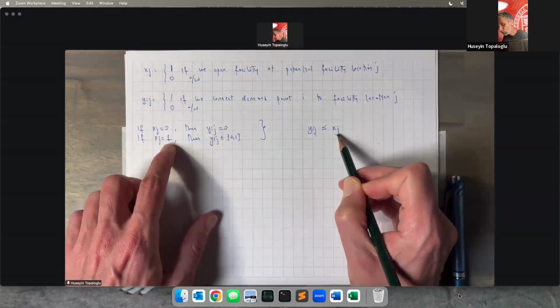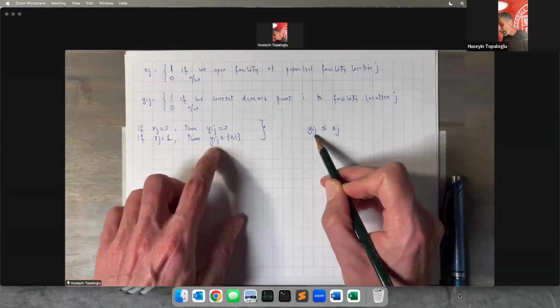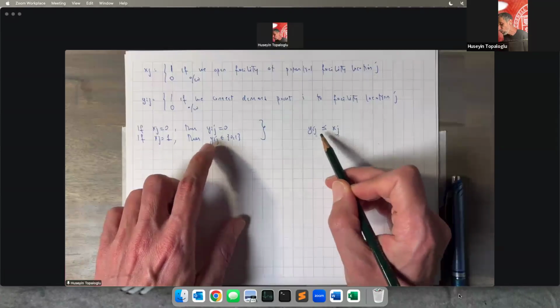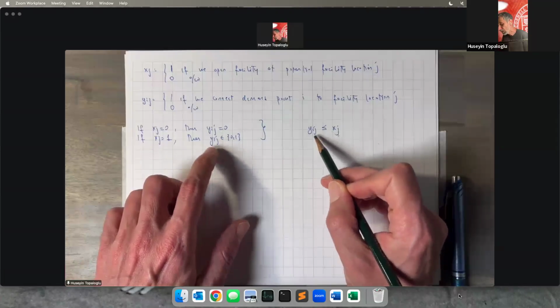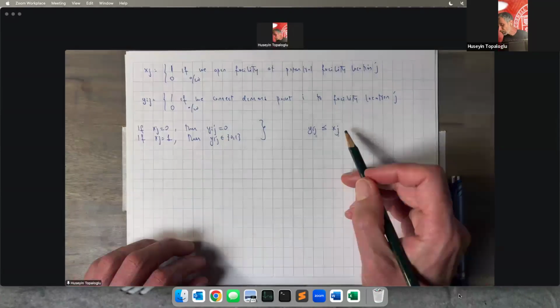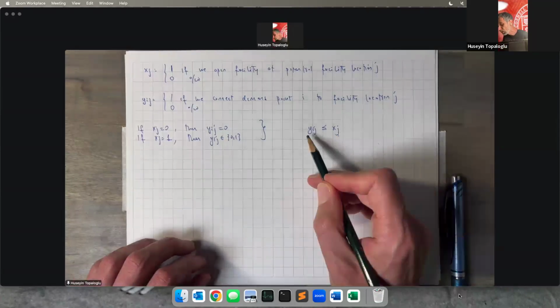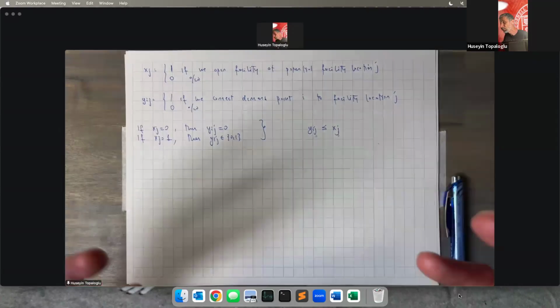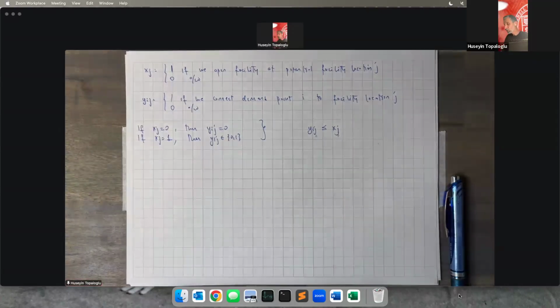If on the other hand x_j is equal to 1, if we open a facility at facility location j, then y_ij is less than or equal to 1, so we may or may not, however we wish, connect demand point i to facility location j. We're free to make that connection, but we may or may not do it.